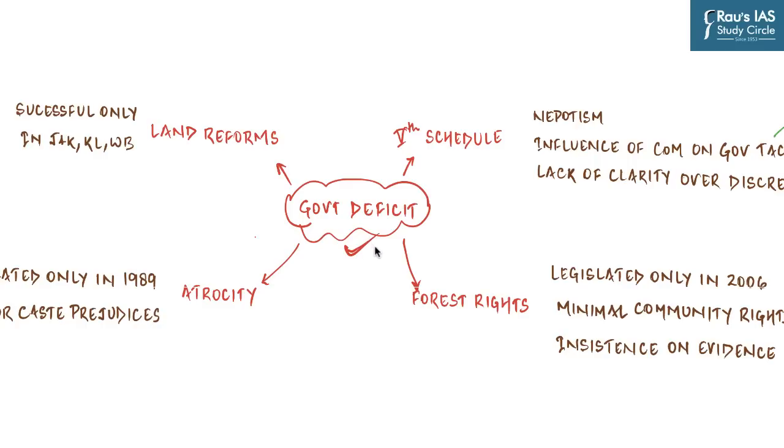Let us understand those reasons one by one. Basically, they can be categorized into four main reasons. Starting with lack of proper land reforms, lack of proper implementation of the provisions provided in the 5th Schedule of our Constitution, lack of forest rights being given to the tribal people, and atrocities being committed against people belonging to scheduled castes and scheduled tribes. Let us discuss them one by one.